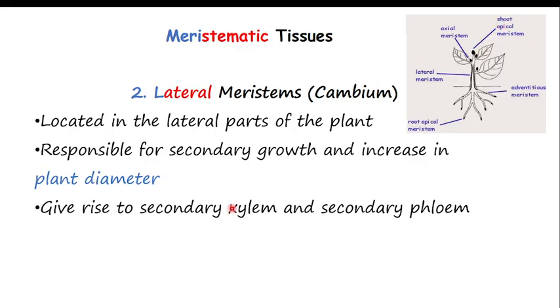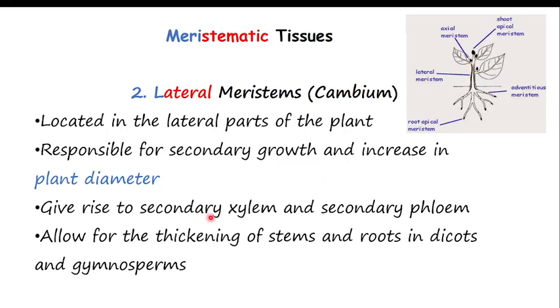Also, it gives the secondary xylem and phloem. Remember, in the stem is where I find xylem and phloem as the vascular transport tissue. They allow the thickening of the stems and the roots in the dicots and the gymnosperms. So this lateral meristem is responsible for the thickness of the plant, the plant diameter, while the apical meristem is responsible for the plant height.